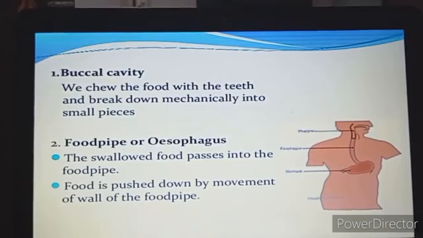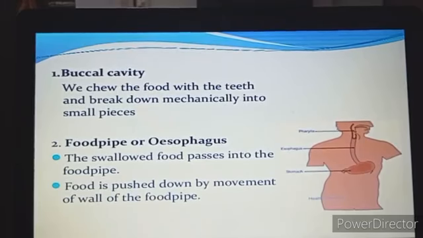The food moves forward in the esophagus due to contraction of the muscles in a wave-like motion, and this movement, or you can say the contraction for the passage of food from one part to the other part, is called peristalsis. What is it called? It is called peristalsis.